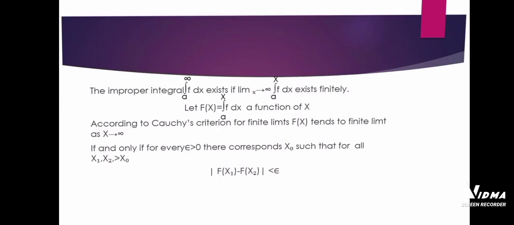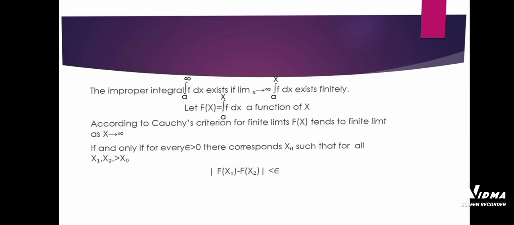Proof: the improper integration from a to infinity of f exists if the limit as x tends to infinity of the integration from a to x of f exists finitely. Let the function F of x be equal to the integration from a to x of f, a function of x. According to Cauchy's criteria for finite limit, F of x tends to a finite limit